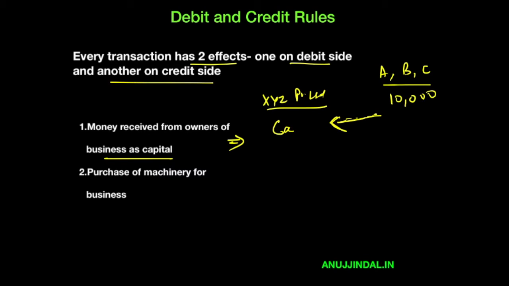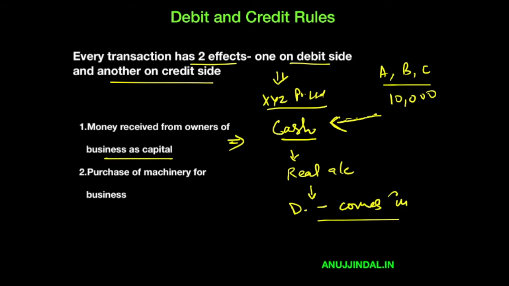The XYZ Private Limited company is going to receive cash. Cash is going to be received. So in the books of accounts of XYZ Limited, what is going to happen? Cash is going to come in. Cash is a real account. In a real account, what is the rule? You debit whatever comes in. What is coming in? Cash is coming in. Therefore, you are going to debit cash account. Cash account is going to be debited, DR.